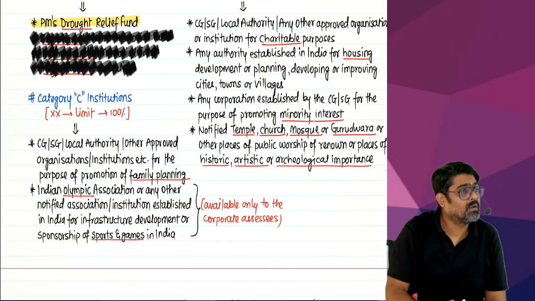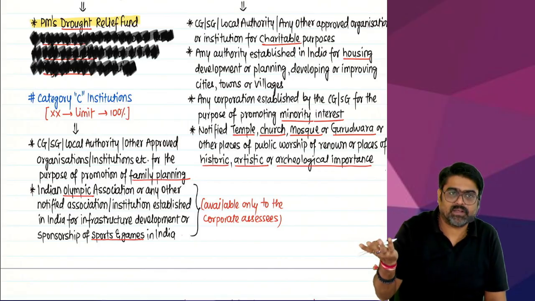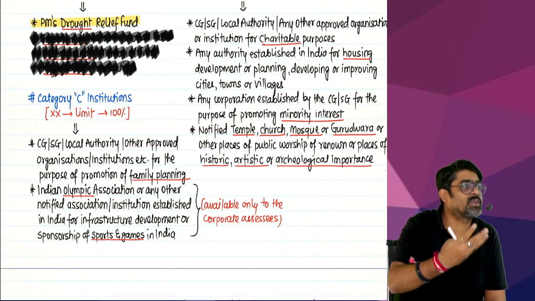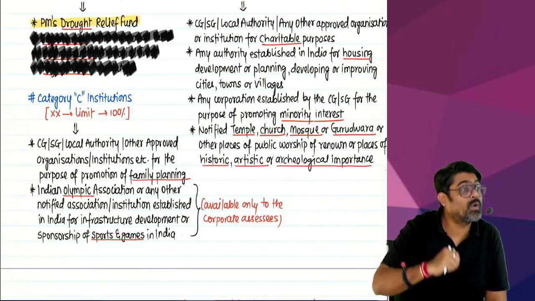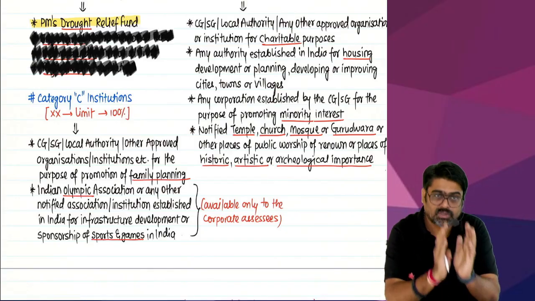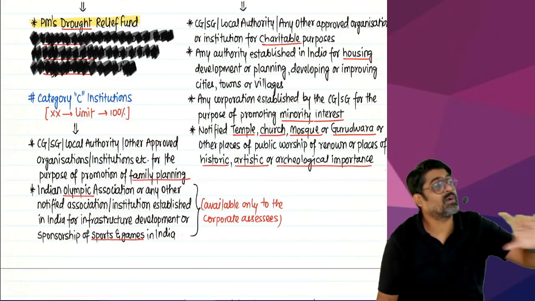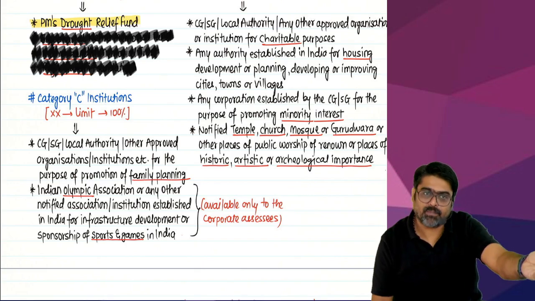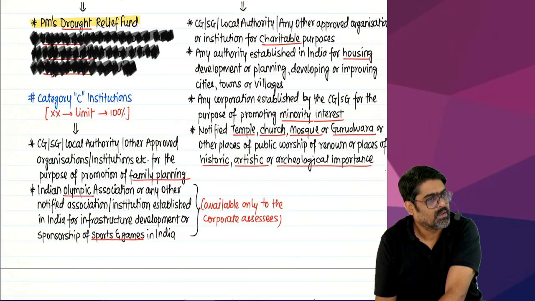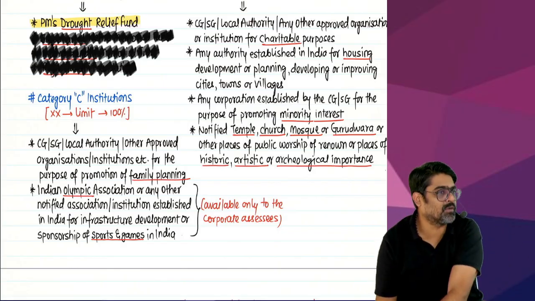Meenakshi Temple. So there are many places in India which are public places of worship. Temple, churches, St. Mary's Church in Goa. Yes or no? So temple, church, mosques, gurudwara are public places of worships. So to these public places of worship, you can donate the money and you can get the deduction. Not just here, you can donate to public tourism places also.